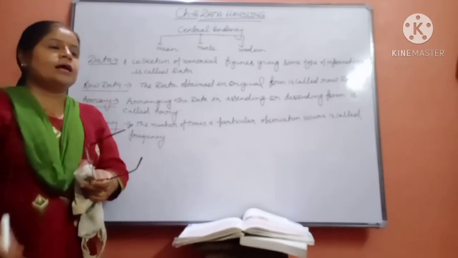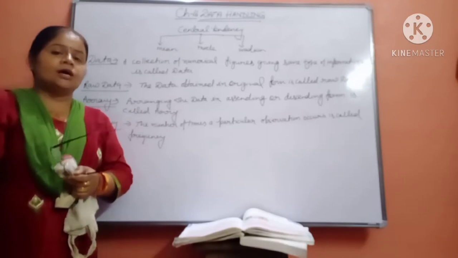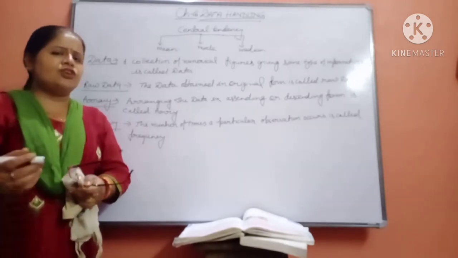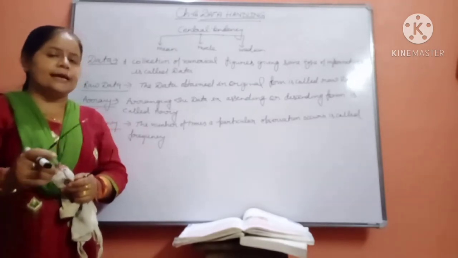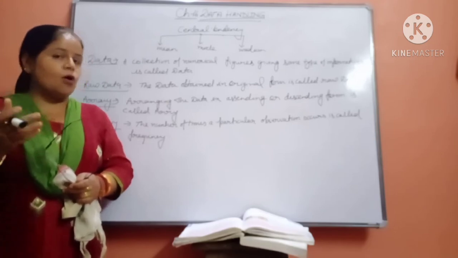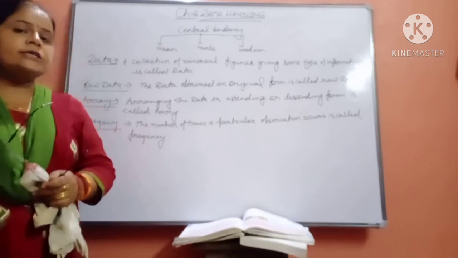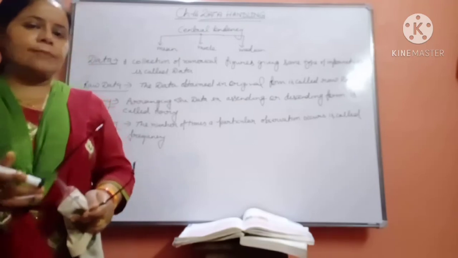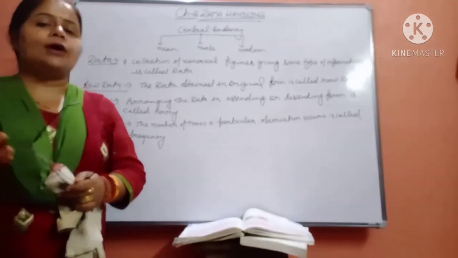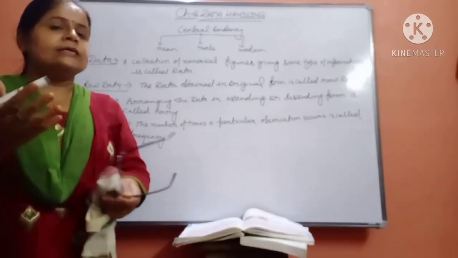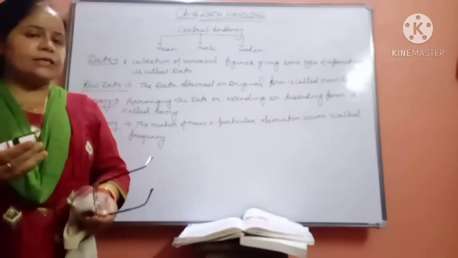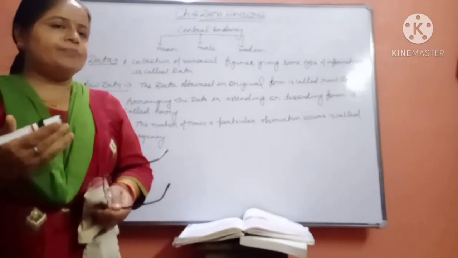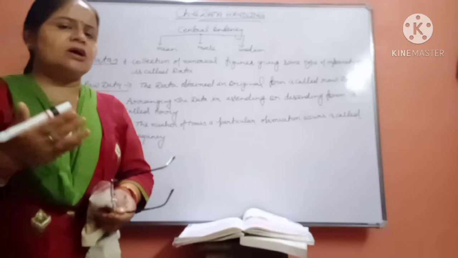Suppose I go to 3rd class and say that the average age of the students in class 3rd is 10 years. It doesn't mean that all the children are 10 years old. Some may be 10 years, some 10 years and 5 months, which is more than 10 years. Some may be near 10 years, like 9 years 11 months or 9 years 6 months.